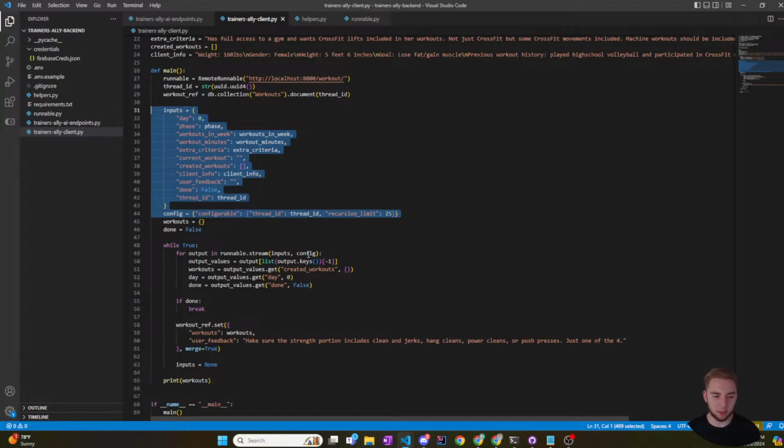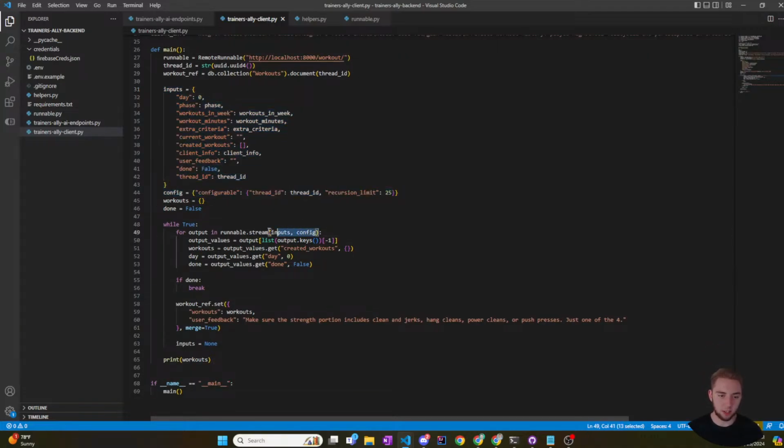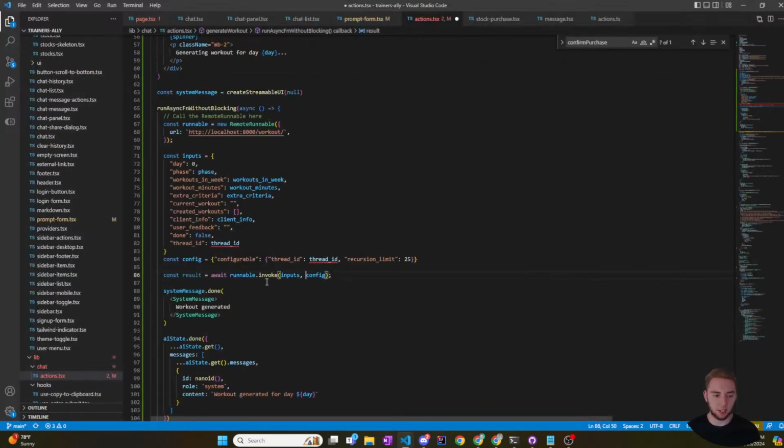It in the exact same way in my Python client. Yeah, so that should be good. Okay. Oh, and then the other thing that's kind of a duh is I need to make sure that this is a stream, not invoke. So runnable dot stream. Okay.